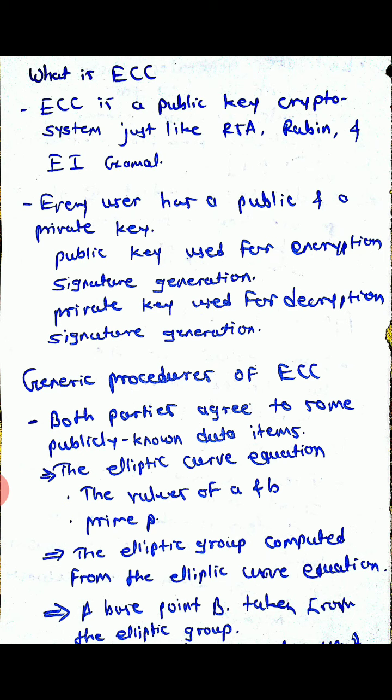So what is the generic process of elliptic curve cryptography? For encryption and decryption, there are two parties involved.